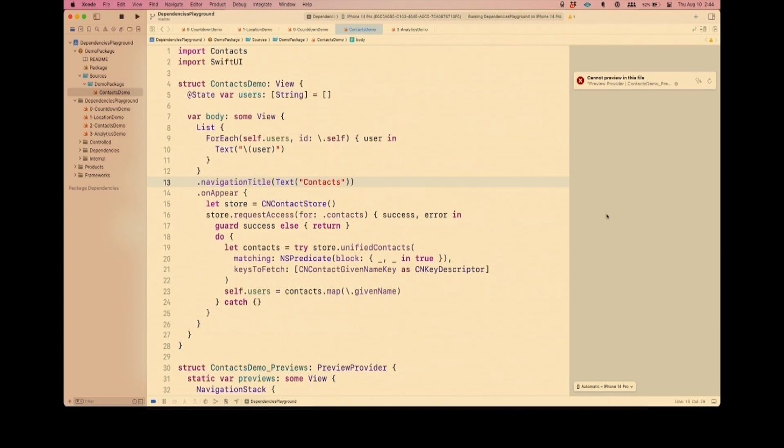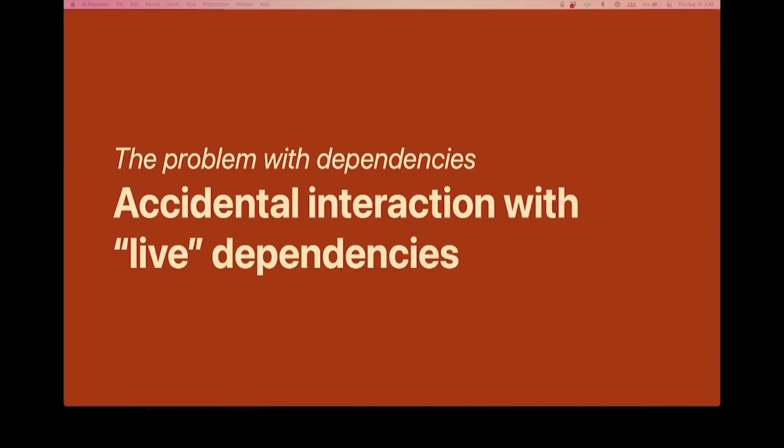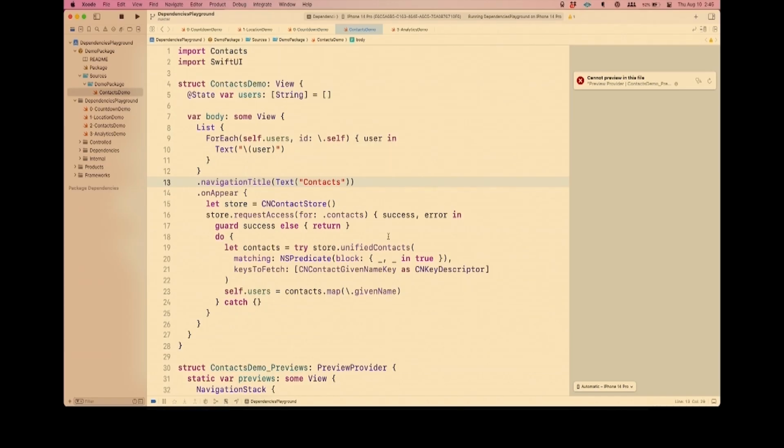All right, let's go back. All right, more problems. Often, if you just access dependencies without regard, you will accidentally interact with live dependencies in situations that you don't expect and can be kind of harmful. And I've got a demo for this. I'm going to run the simulator again.